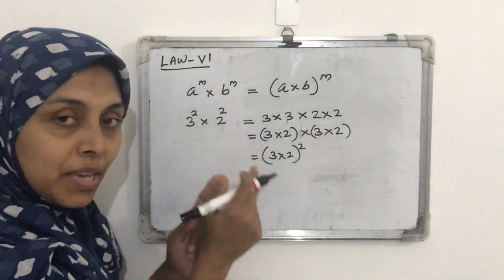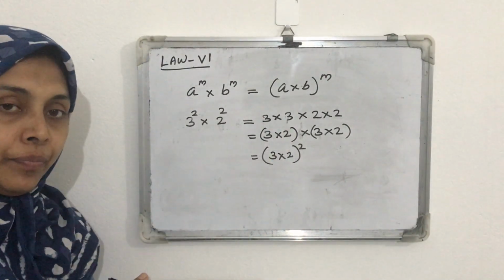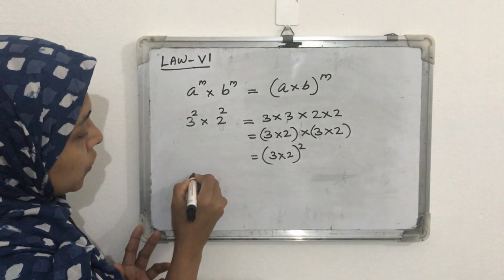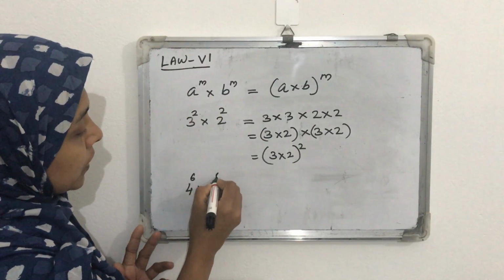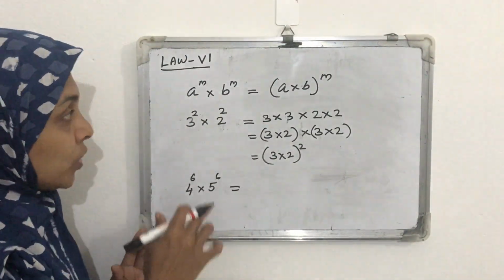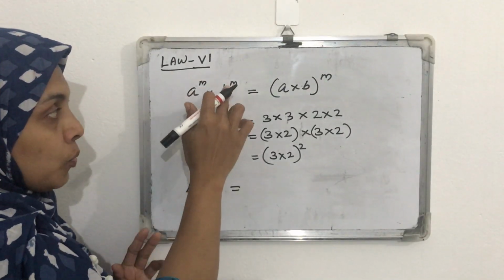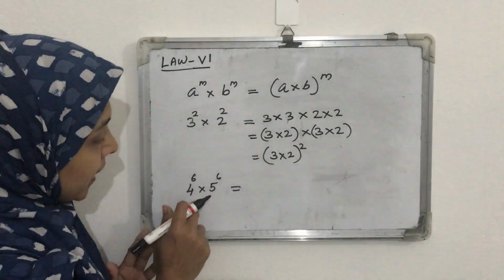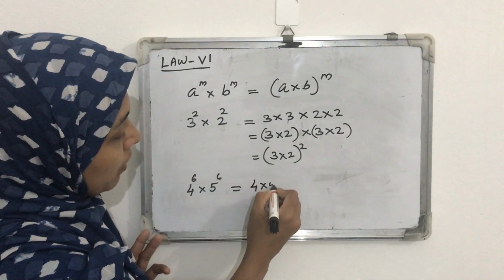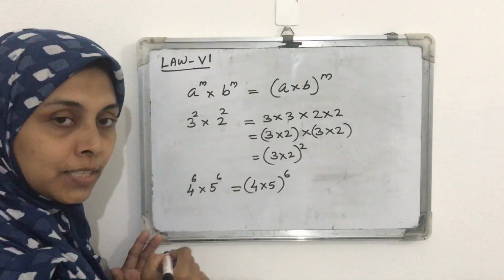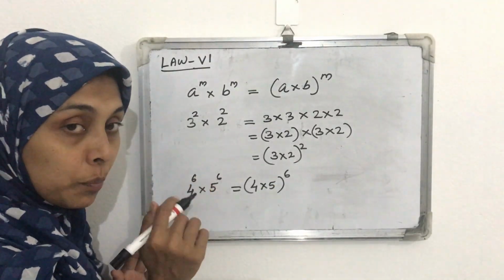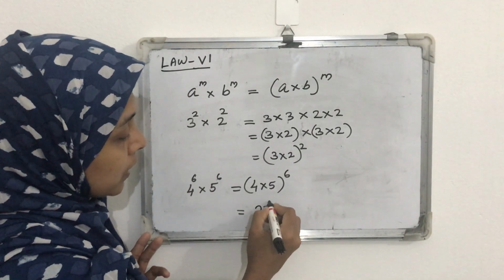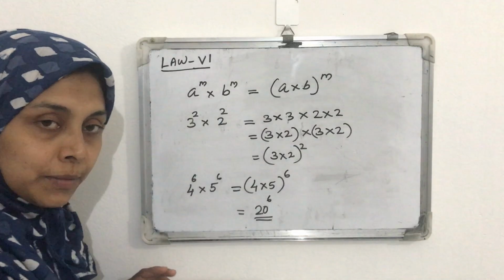First multiply the bases, then take its whole power. Clear? For another question, if we want to find 4 raised to 6 into 5 raised to 6, what will be its answer if you use this law? a raised to m into b raised to m equals a into b whole raised to m. Using that law, we can write 4 into 5 whole raised to 6. Here the power should be the same, then only we can use this. 4 into 5 is 20, so 20 raised to 6.